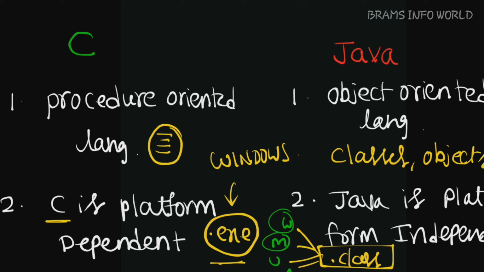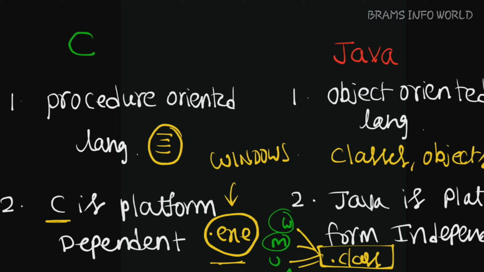It is executed for any operating system. And C supports sizeof keyword and typedef keyword. Java does not support sizeof and typedef keywords. And C language supports goto statement, whereas Java does not support goto statements. Okay, C supports structures and unions and Java does not support structures and unions.